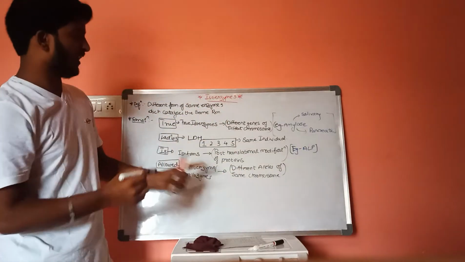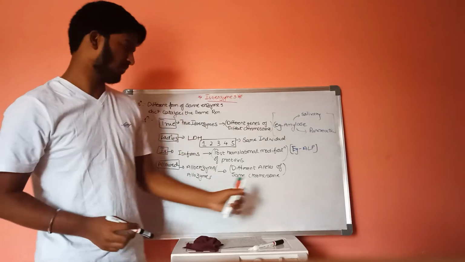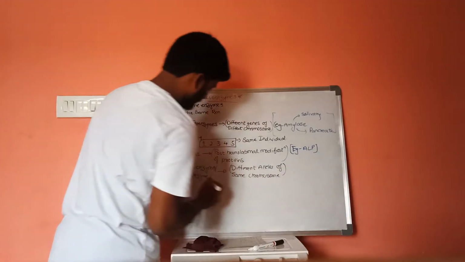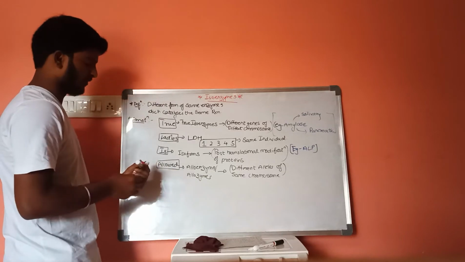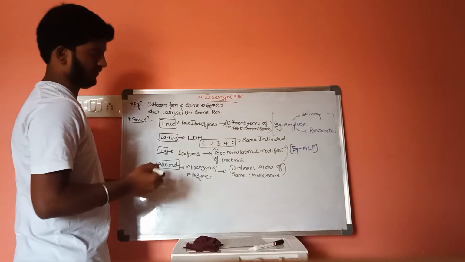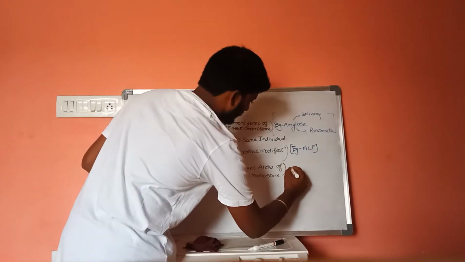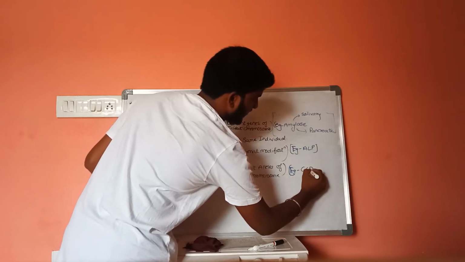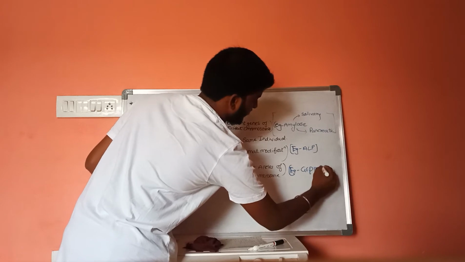These are formed from different alleles of the same chromosome, that is allozymes. Example, glucose 6 phosphate dehydrogenase.